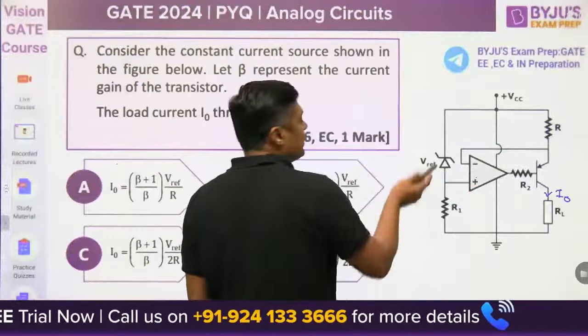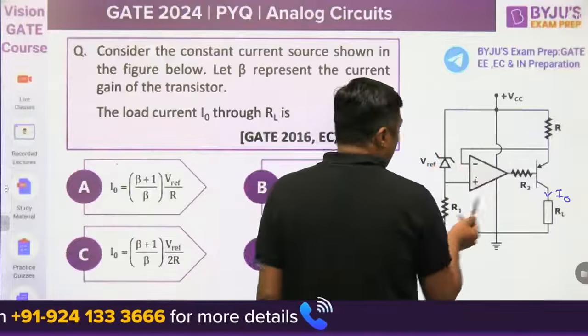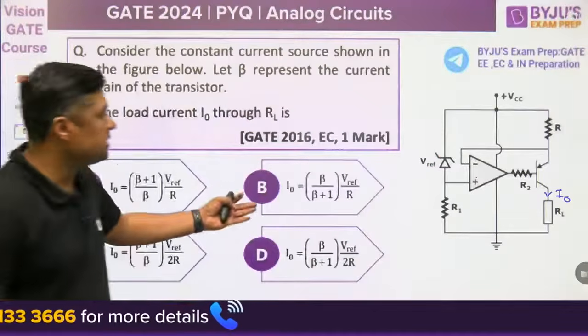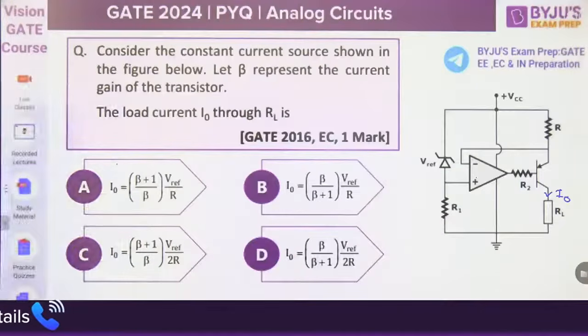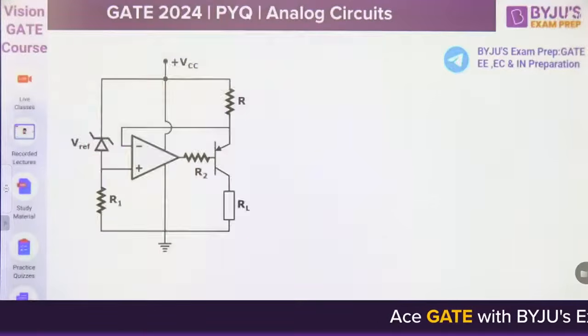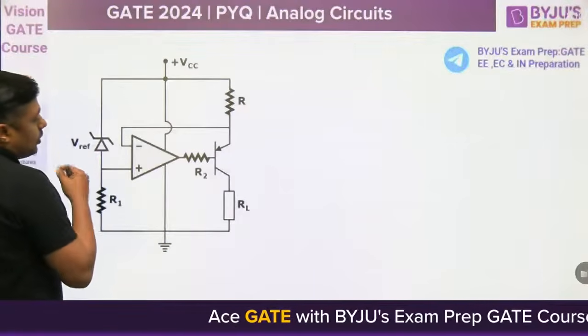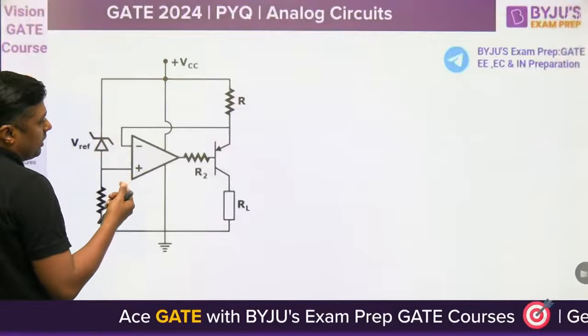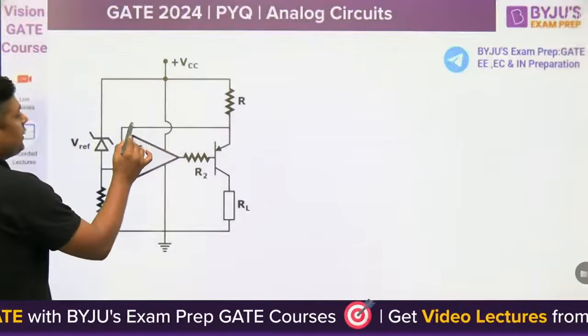Operational amplifier is connected, Zener diode is connected, reference voltage VCC, R, R2, R1, everything is connected, and the answer is given in terms of V reference by R, which means there is no role of R1, RL and R2 according to the answer. So how can we solve? What is the current through RL? Remember, if beta is given, then what is the current entering into the operational amplifier? 0.